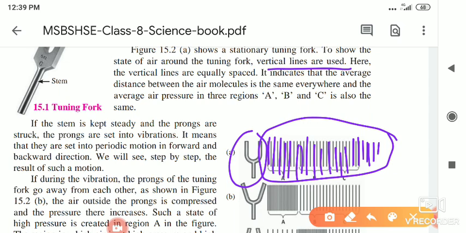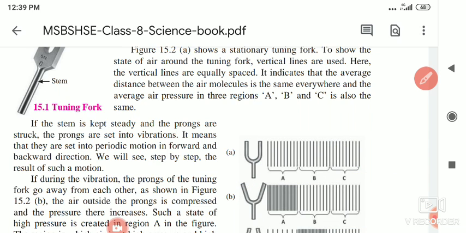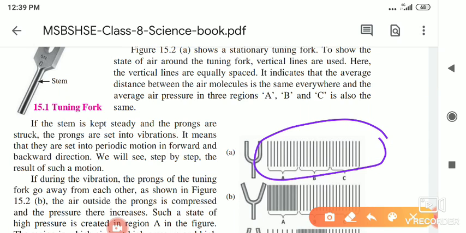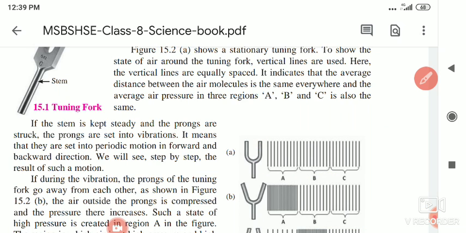You know that sound requires a medium. A medium is necessary for the production of sound, and that is why the air is the medium, and the lines are straight. Now the next step: in this position, the vertical lines are used.